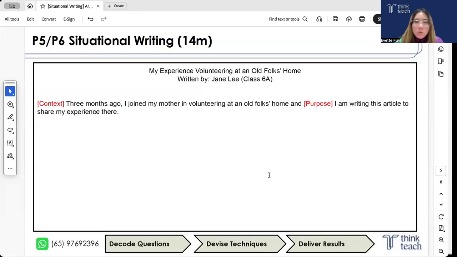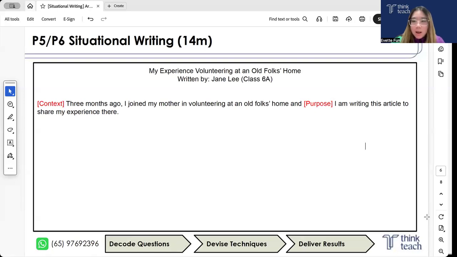At this point, we don't know how exactly MOE will mark articles, right? But based on school papers that we have seen, most do include a context or a lead-in before they write the purpose. Okay, then moving along next.